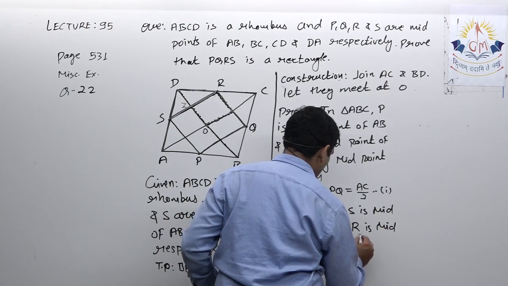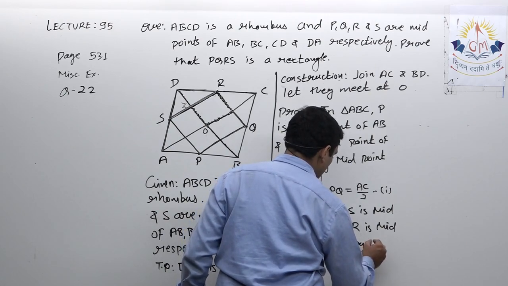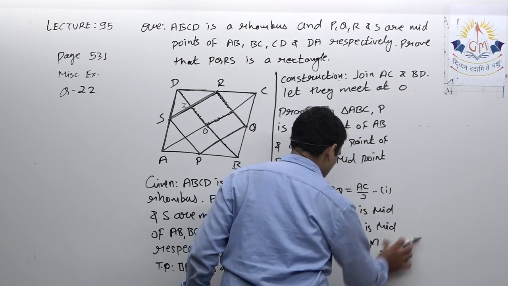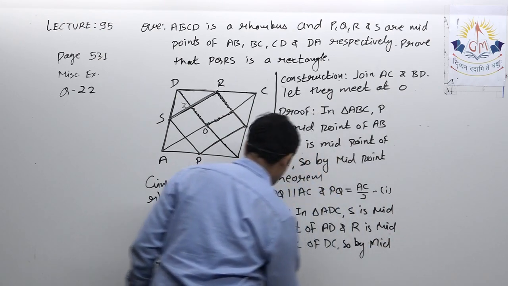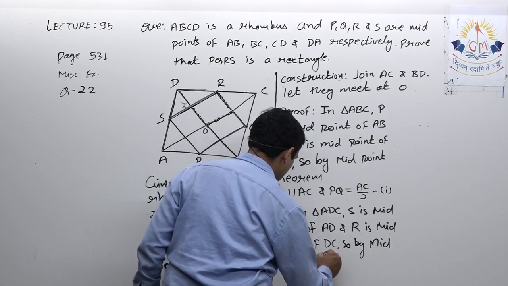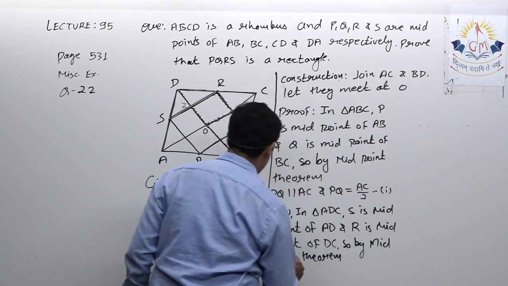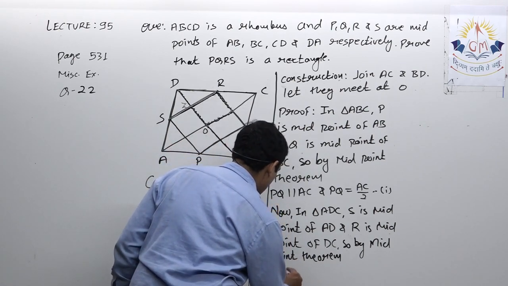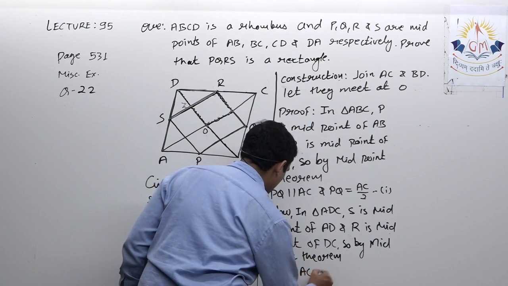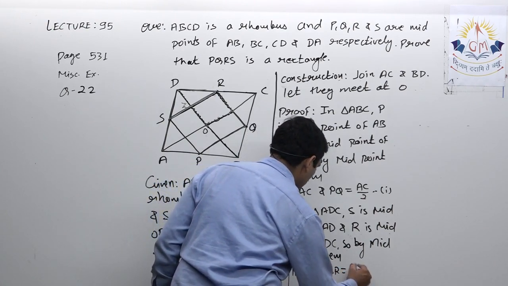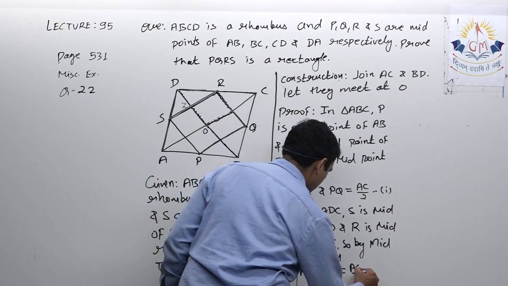So by midpoint theorem, I can write SR parallel AC and SR equals AC by 2.